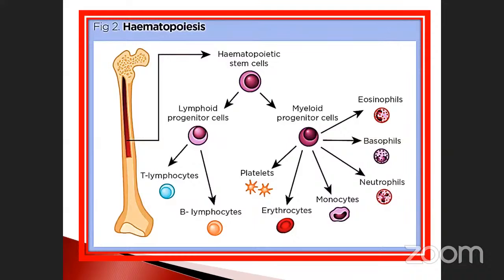Lymphoid progenitor cells, T lymphocytes, B lymphocytes, platelets, erythrocytes, monocytes, neutrophil, basophil, eosinophil, and also other components. These are all produced by the bone marrow. That's why it is called hematopoiesis. All the blood components, all the solid particles present in it, are produced by bone marrow only.